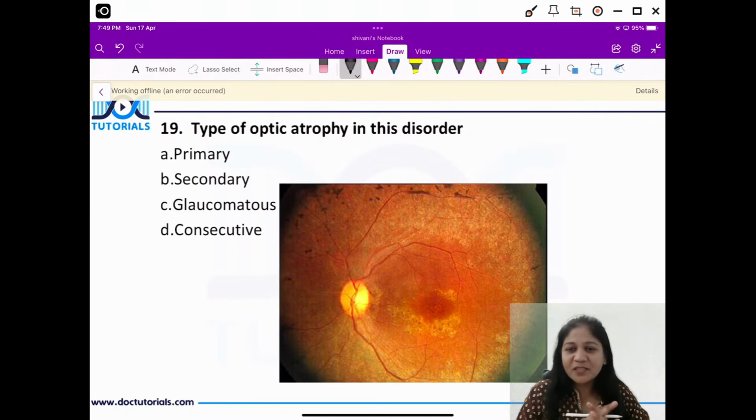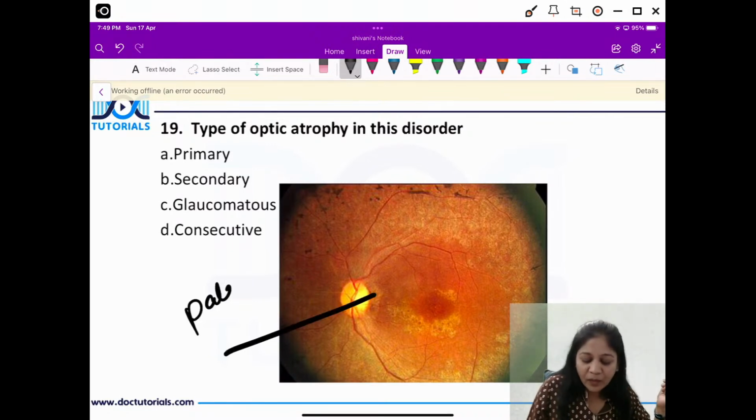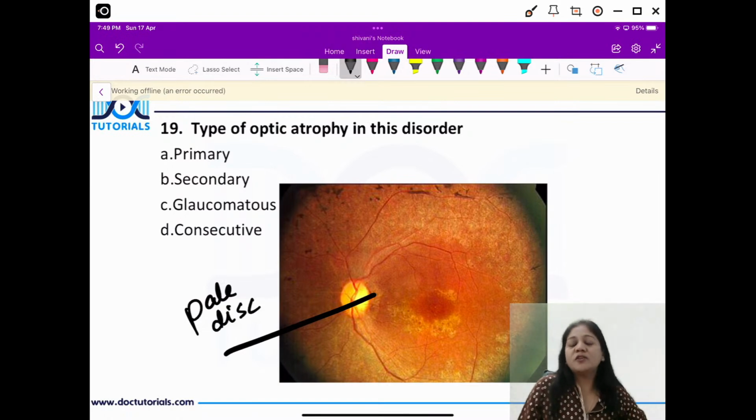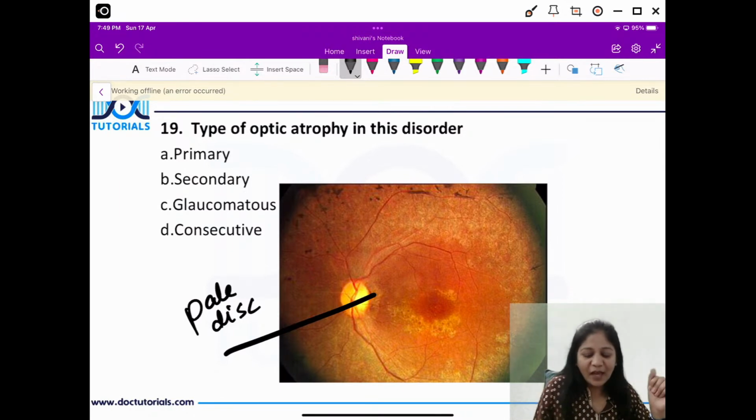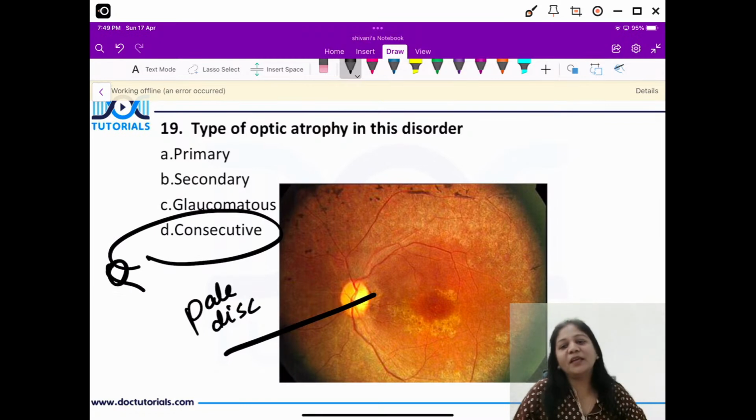Now, my 19th picture question is about this. So study this picture, friends. We have an optic atrophy, we have a pale disc here. Now, I want you to tell me which type of optic atrophy this is. Is it primary, secondary, glaucomatous or consecutive? So here we have a consecutive type of optic atrophy. Now, what is the clue?